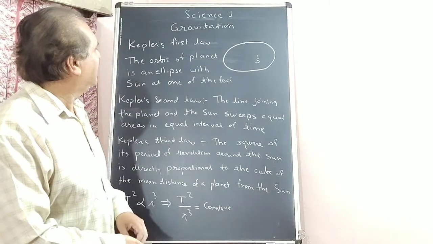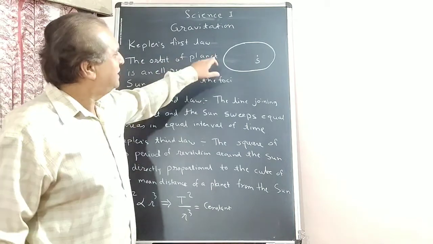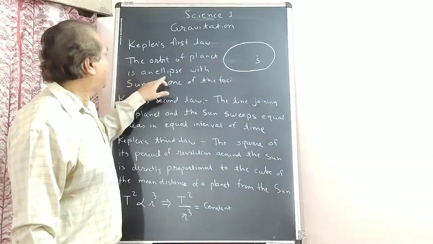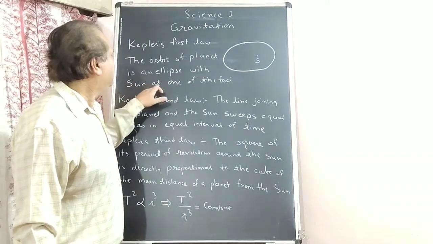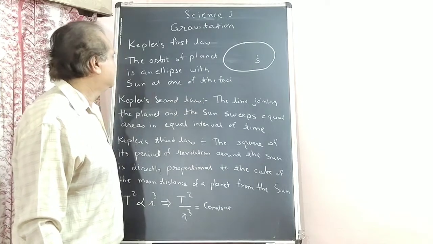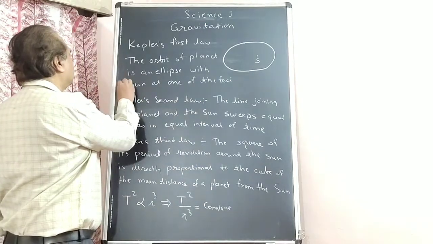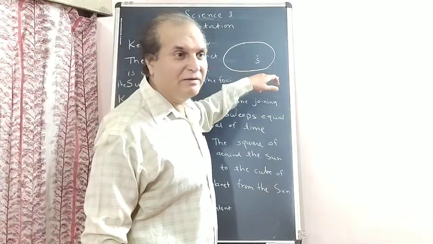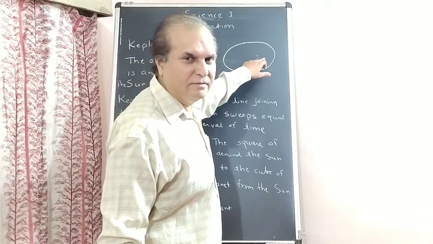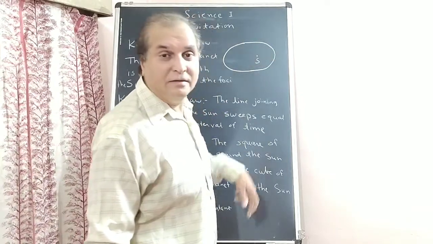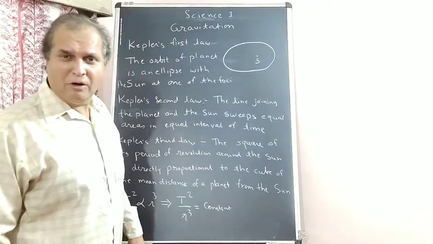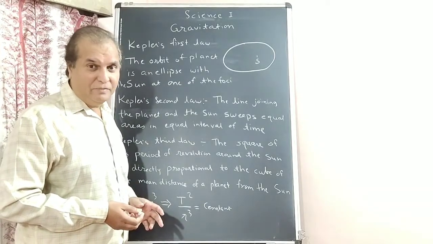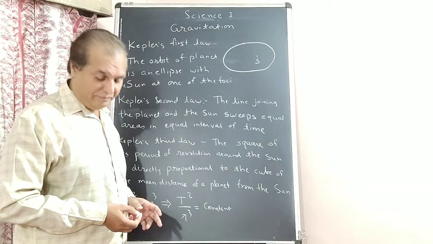Understanding? According to Kepler's first law, this is not an exact circle but an ellipse. The orbit of a planet is an ellipse with the Sun at one of the foci. Getting? See, this is an ellipse, I just showed you. This is the Sun at the focus. Understanding? For all, even the Moon is revolving that way. All motions are a little elliptical and not exactly circular. Okay.